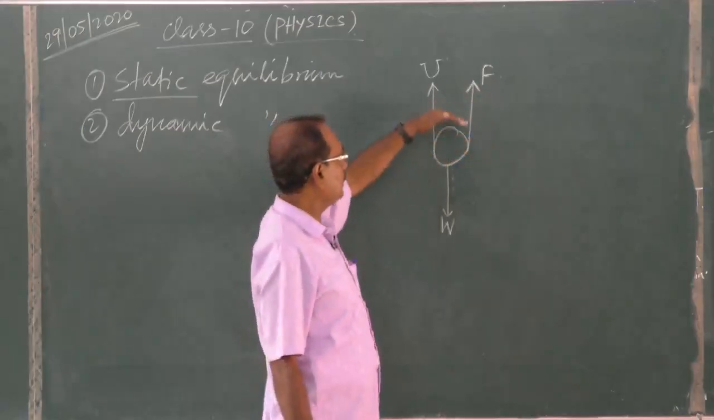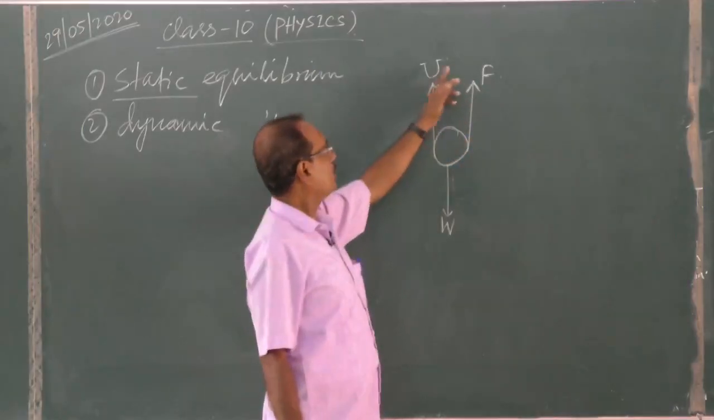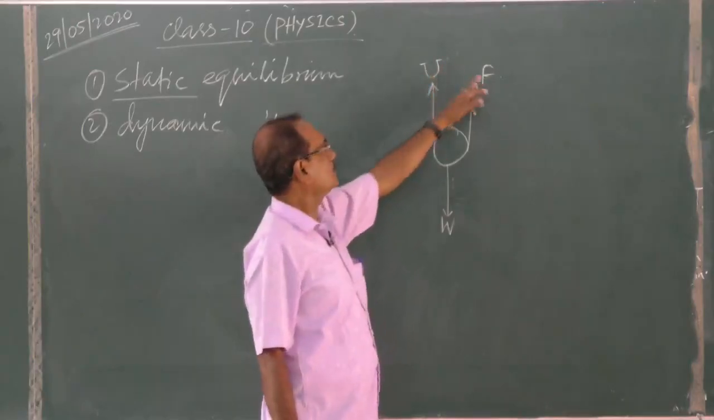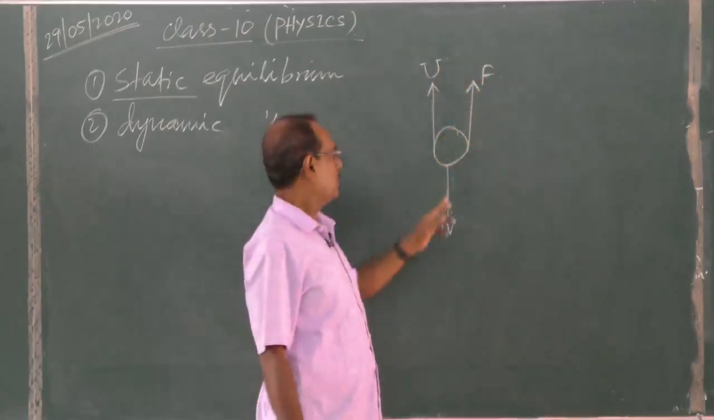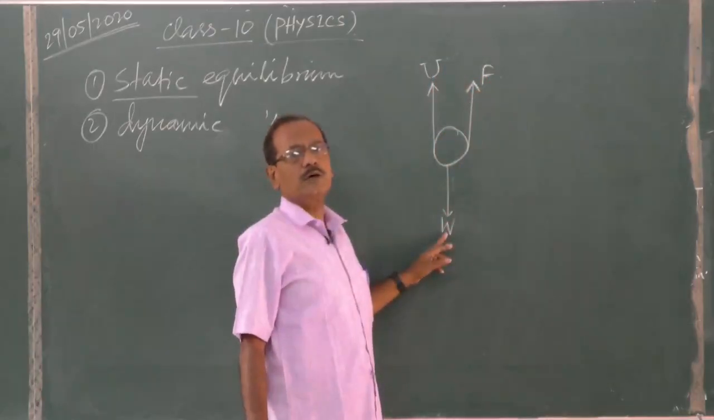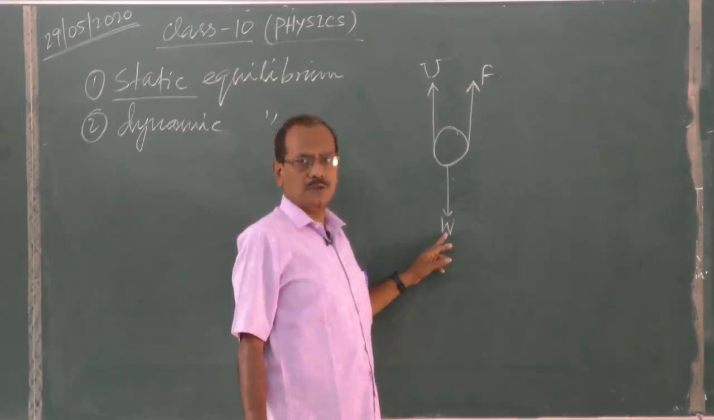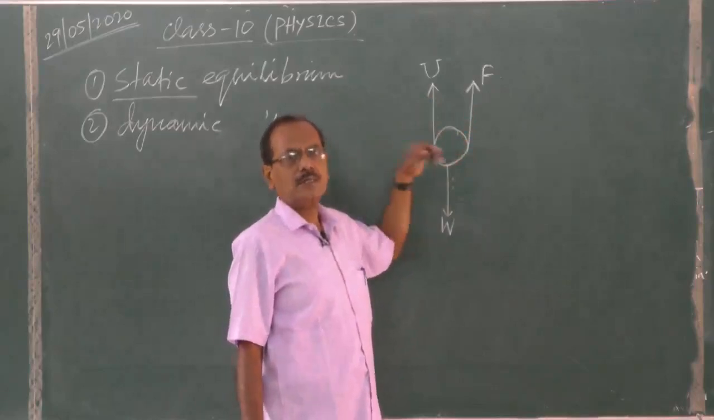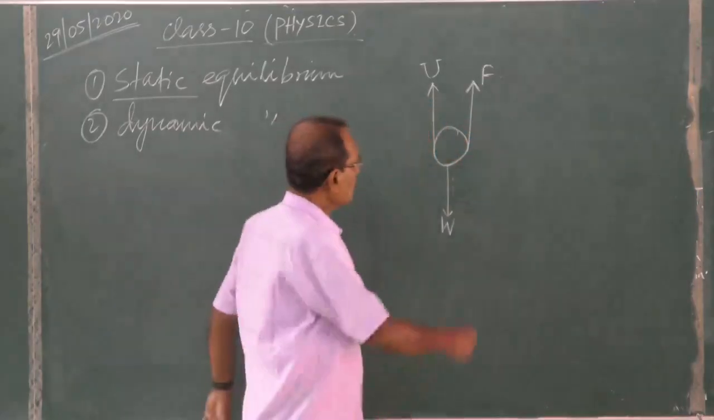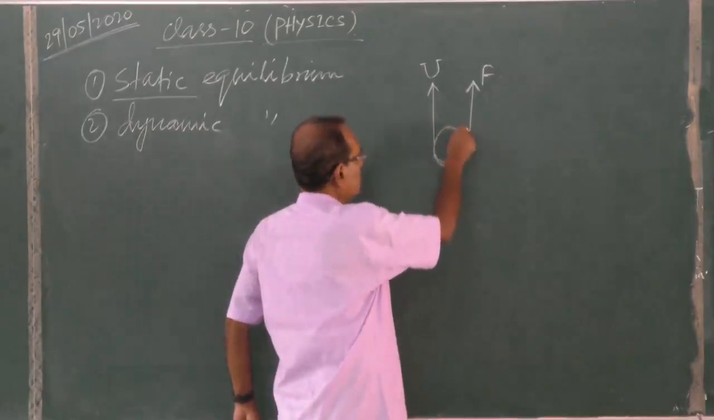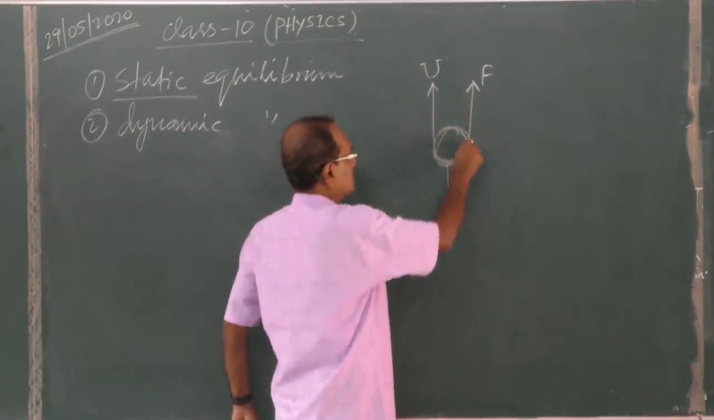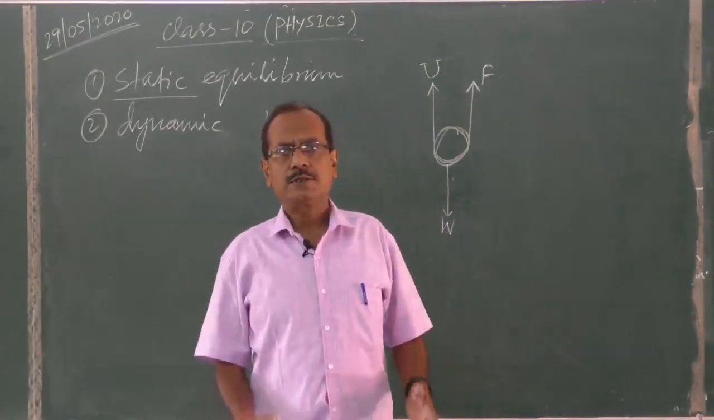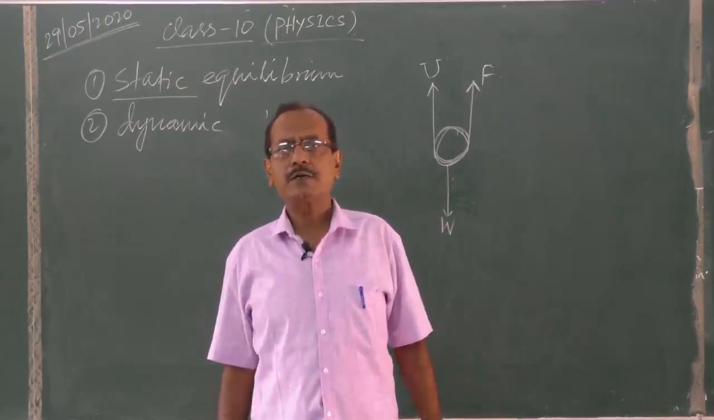So gradually, when the sum of upthrust and frictional force becomes equal to the weight of the water drop, then what happens? No net force will act on it. The resultant force will be 0. The drop will fall with constant speed or constant velocity. So this is known as dynamic equilibrium.